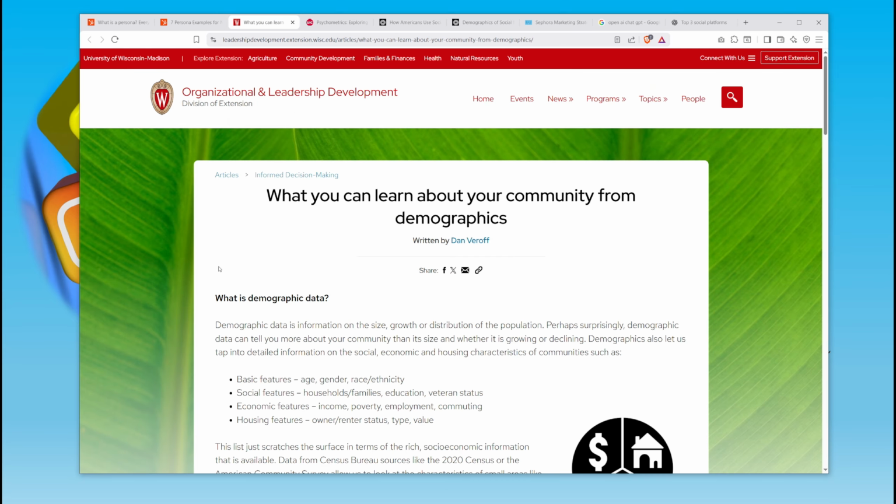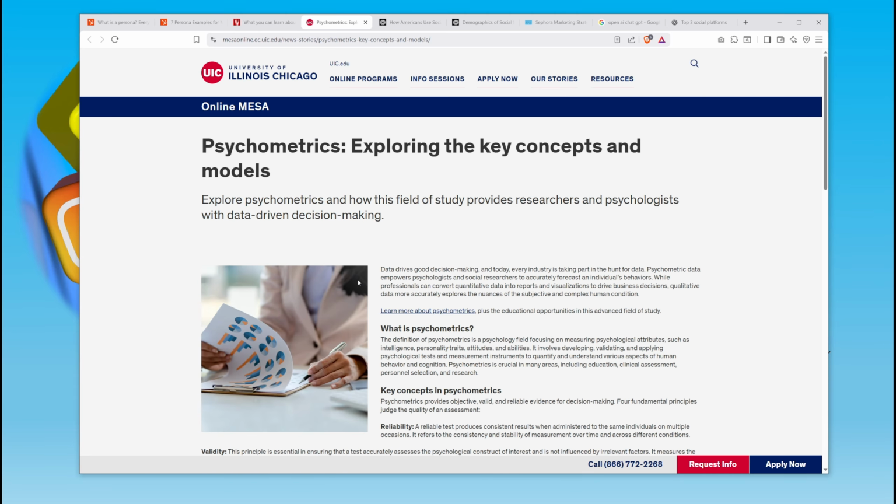Now, personas have demographics. Demographics include features such as age, gender, race, ethnicity, family structure, education level, veteran status, income, etc. Personas can also include psychometrics. Psychometrics are measurements of psychological features of the people in your target segment. What are their personality traits, their attitudes, their behaviors?